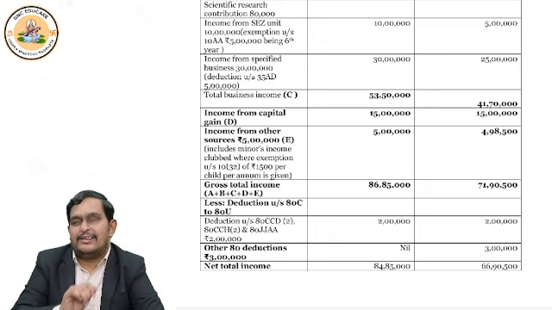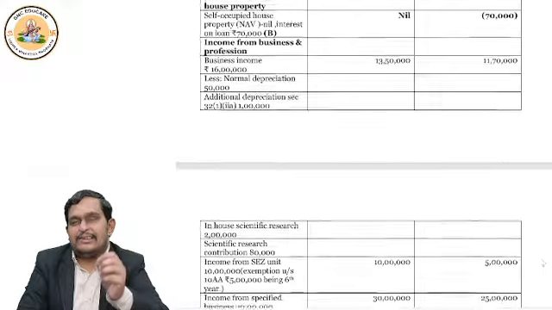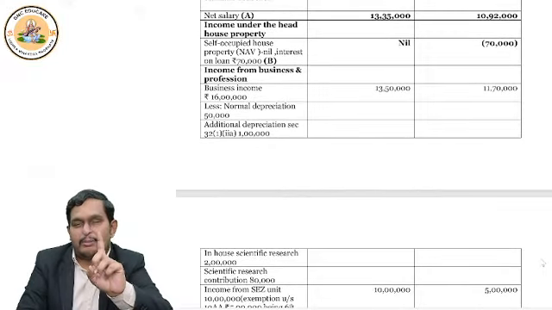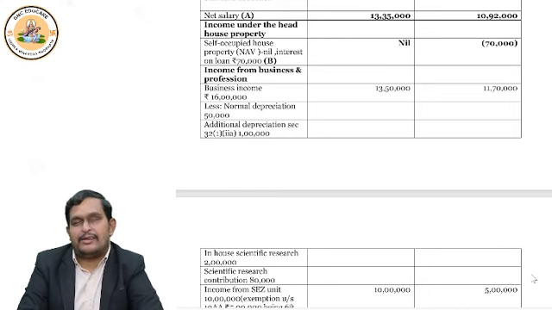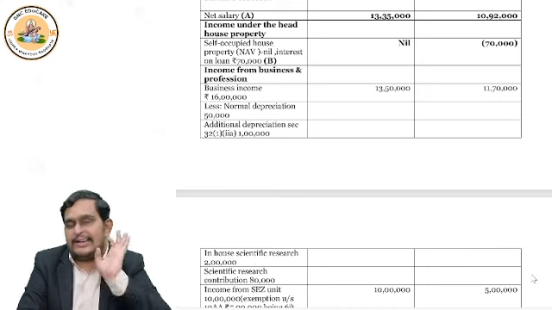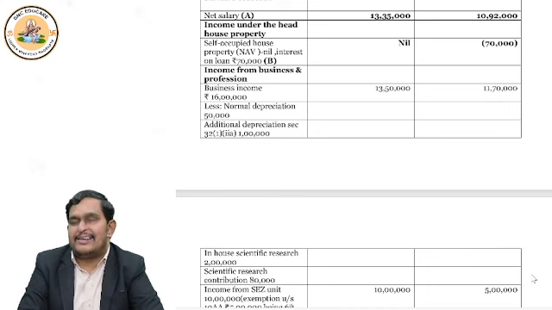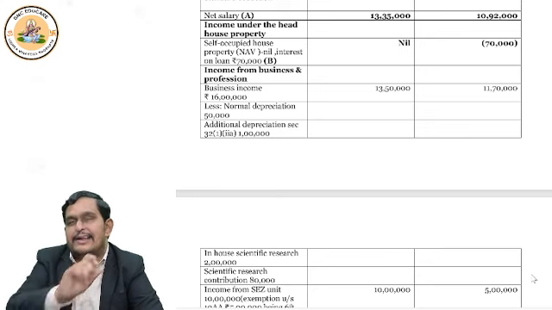So what did you learn? That in the default tax regime, only normal depreciation and your in-house scientific research is deductible. In the default tax regime, additional depreciation is not deductible and your contribution to scientific research is not deductible. Whereas in the optional tax regime, all the four, whether it is normal, additional, in-house, contribution, all are deductible.